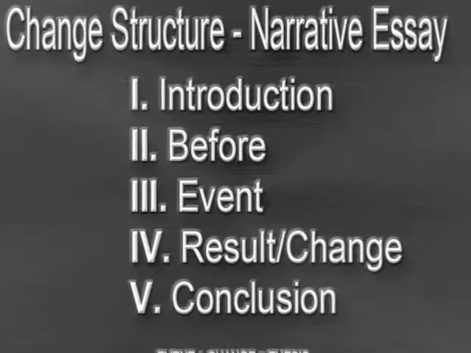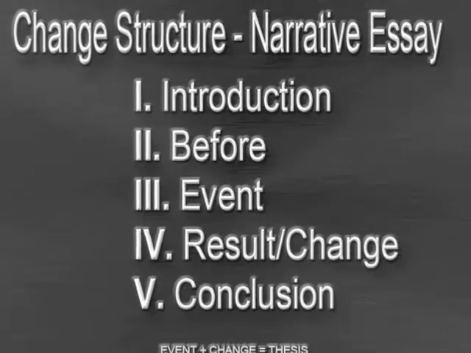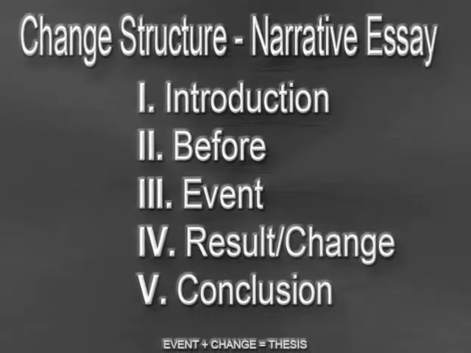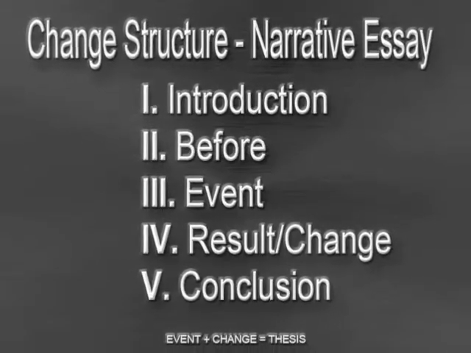If this is your first paper, it might be a good idea to start very broad, just talking about change, and then slowly, if you remember when we talked about introductions, get more specific until you get to that thesis. So to review, we've got our narrative or change structure. We have our introduction. In our body, we have our before, our event, and our result, and then we have our conclusion. We have the formulaic thesis, the event plus the change equals the thesis, and we want to make sure to keep our body sections separate and not let them bleed over on each other.